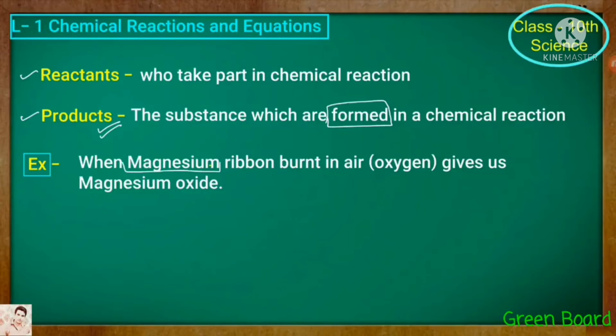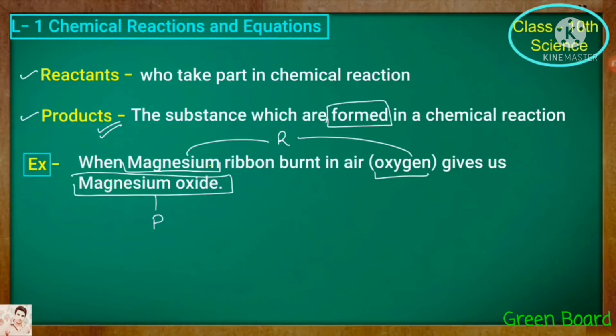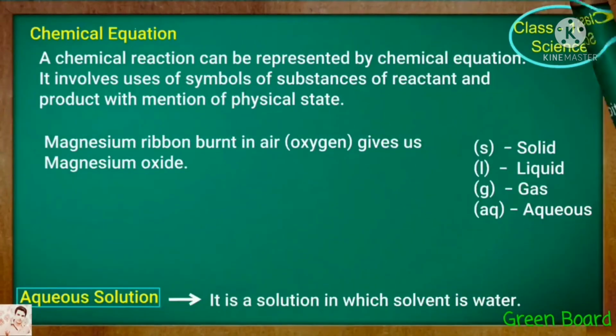Magnesium is one of the reactants and oxygen is another reactant. Both reactants combine to form a product. The final product is magnesium oxide.